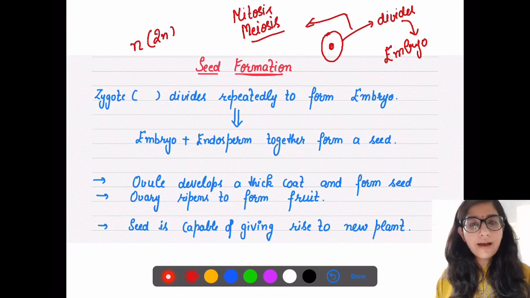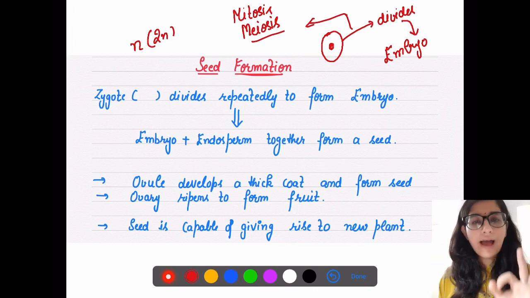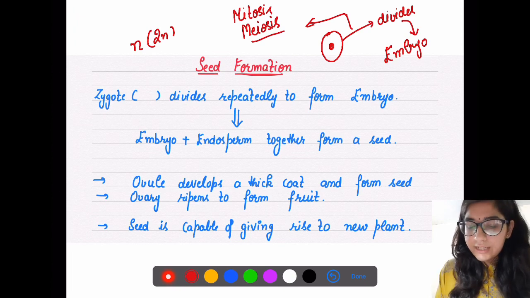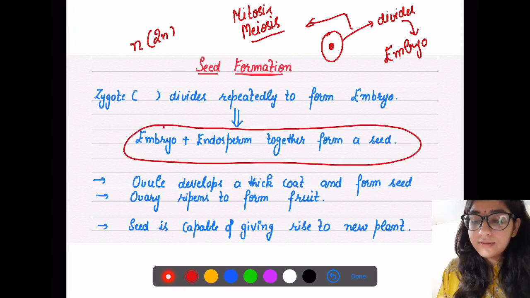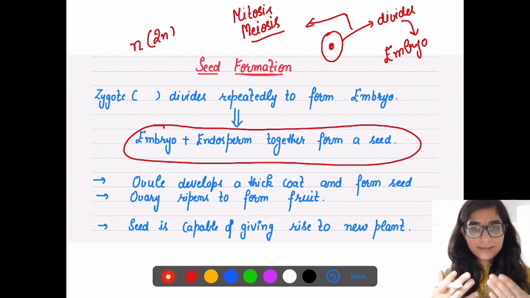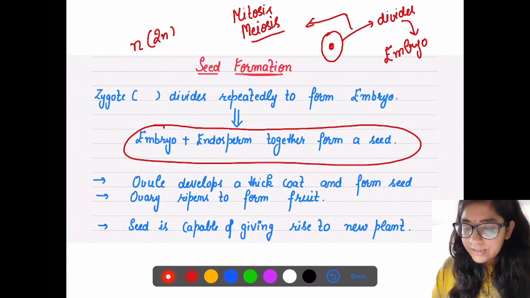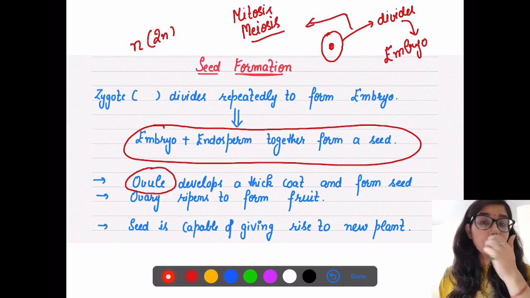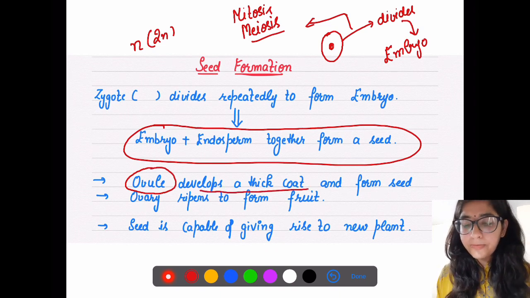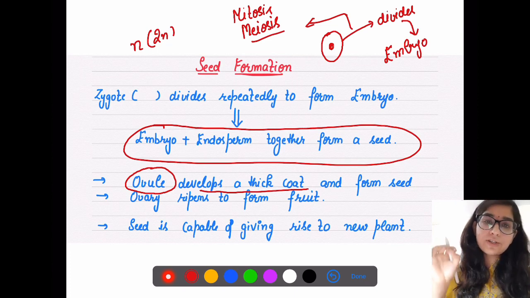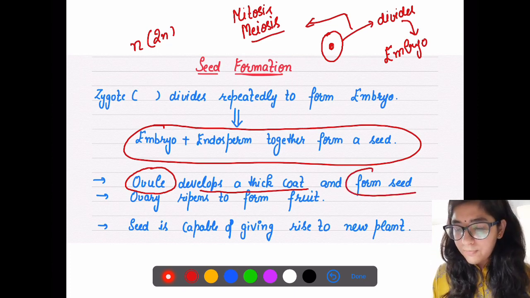Okay, so now zygote divides and it forms embryo. So what do we have now? Zygote is changing into embryo. We have endosperm plus embryo. They together form a seed. Where your zygote was developed, it was developed inside the ovule. So now the ovule develops a thick coat, and ultimately it develops into a seed.